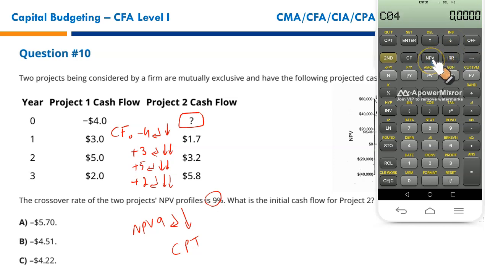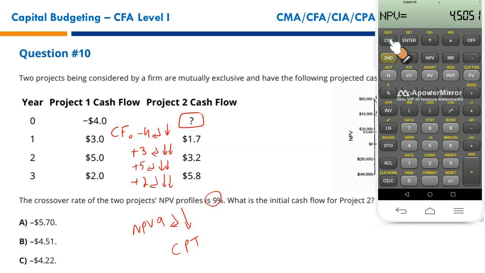Press NPV. You need to give the rate. The crossover rate is 9%. Enter 9. Enter it in the sheet. Down arrow key and press CPT.